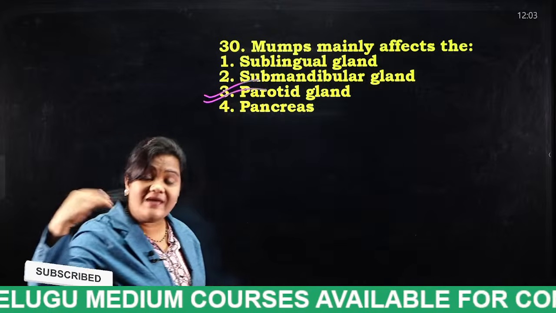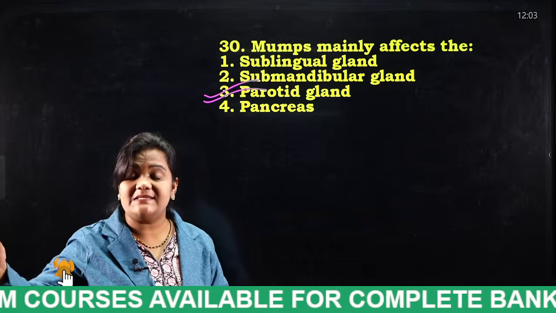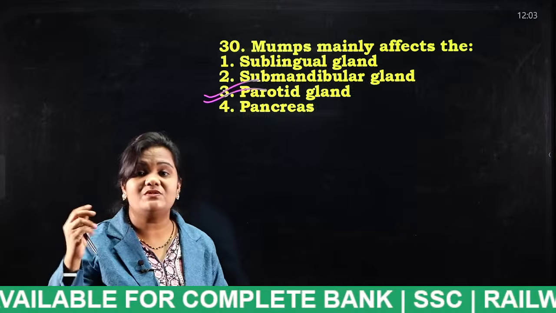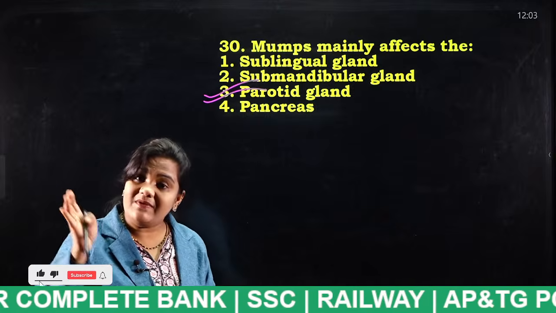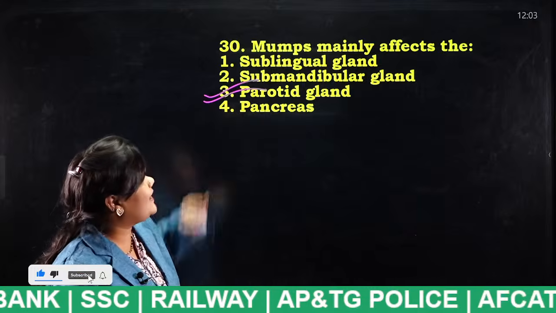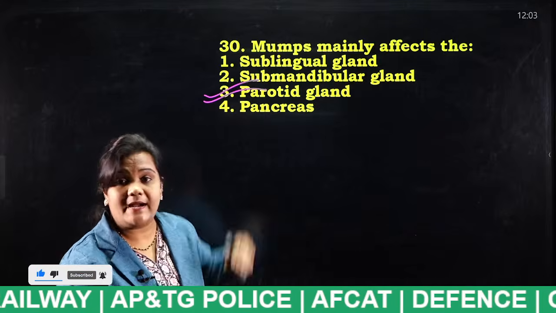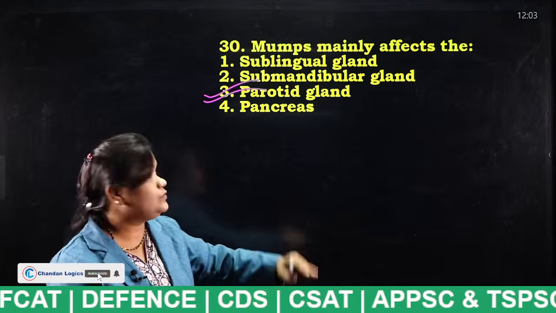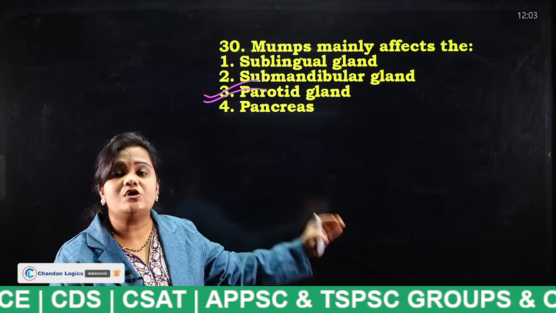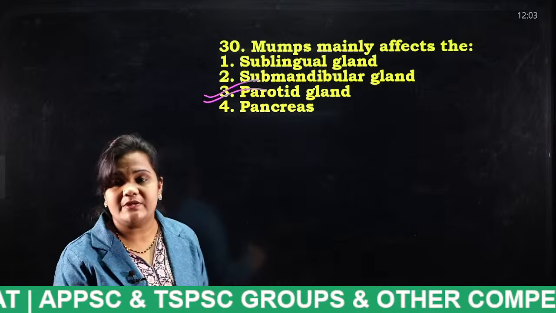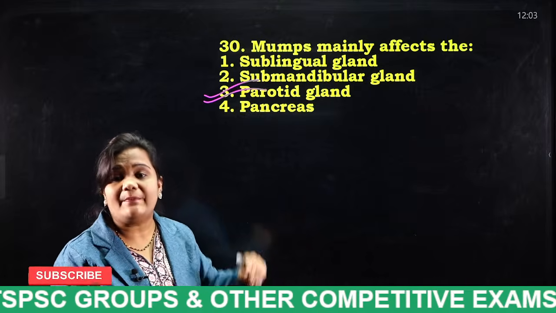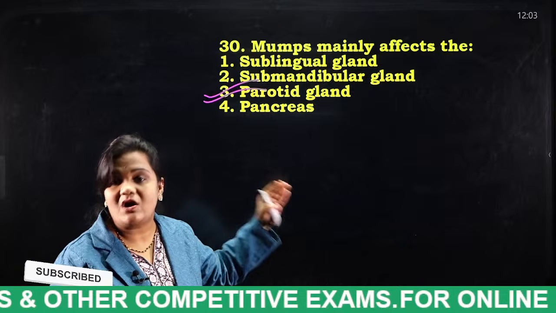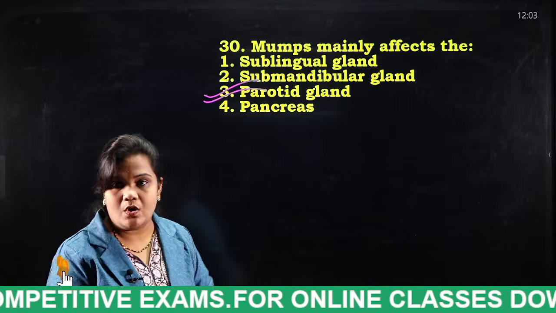In some severe cases, if the mumps infection is more, it will even cause inflammation in the sublingual gland and submandibular gland. In the worst cases, there will be an effect on the pancreas. So mostly if a person is affected with mumps, the swelling will appear in the parotid gland, the largest of the salivary glands.